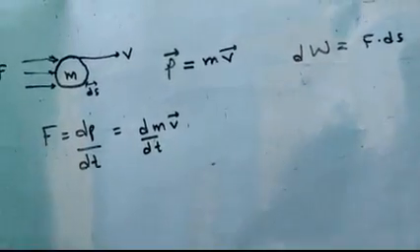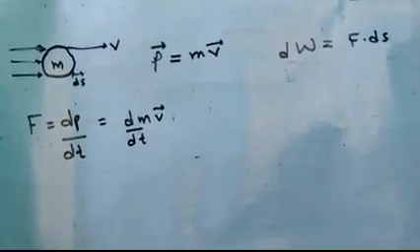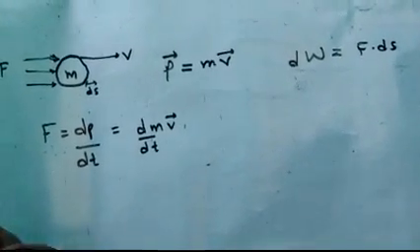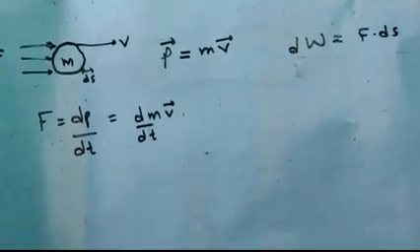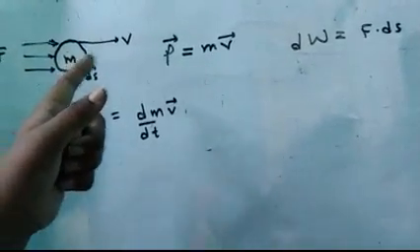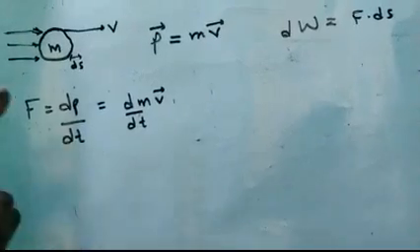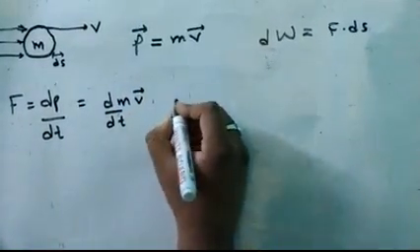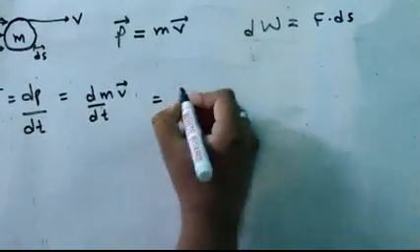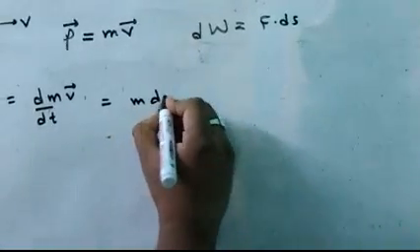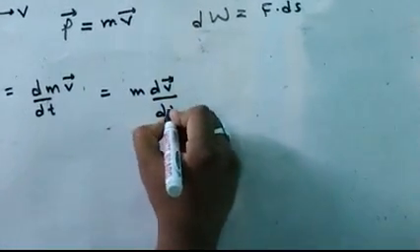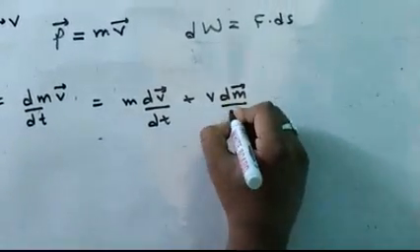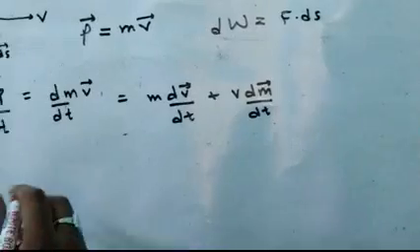In classical physics, in Newtonian mechanics, the mass is constant, but in Einstein's modern physics, mass is also variable, as the velocity is constantly changing due to constant force. Therefore m and v both are variables, so we will apply the product rule here. So it is equal to m dv by dt plus v dm by dt. Now this is the equation for force.